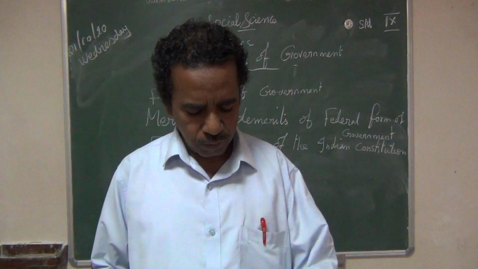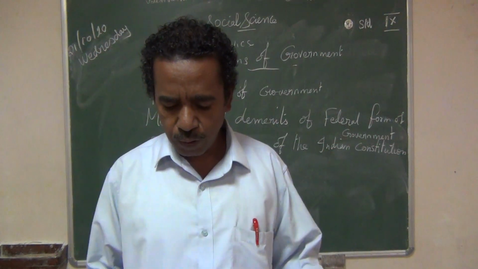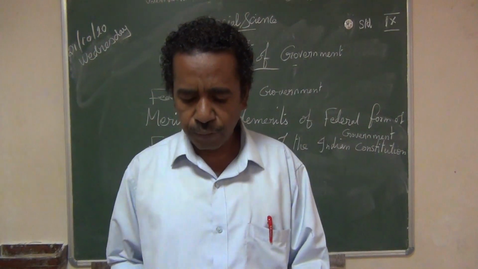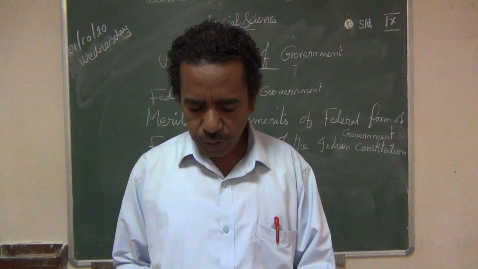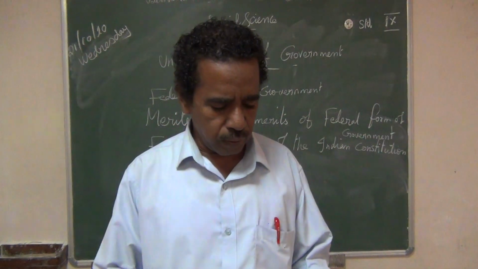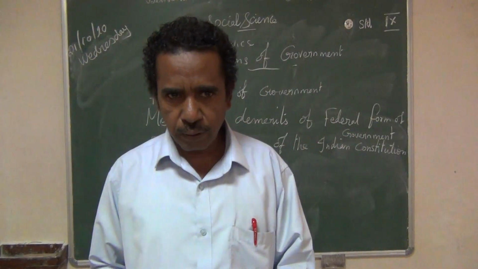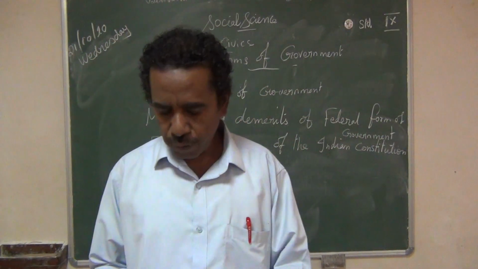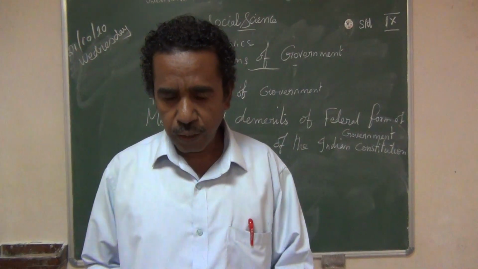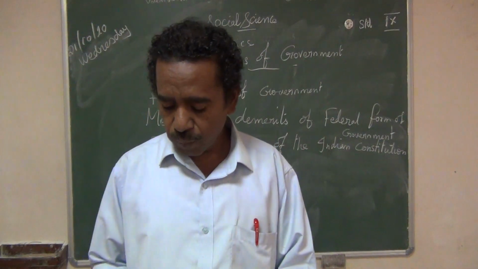Okay, thank you. Now we start a lesson from the civics part. We already started that lesson, that is forms of government, unit 4. We have seen the different forms of government, that is unitary form, federal form, parliamentary form, and presidential form of government. These are the four forms of government.